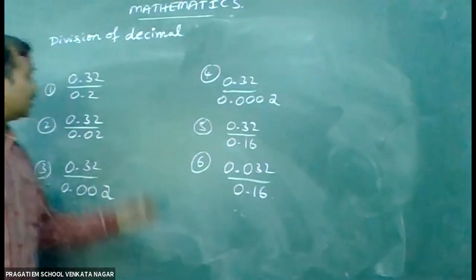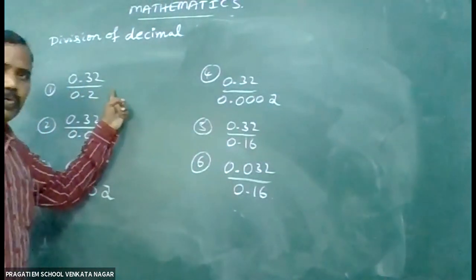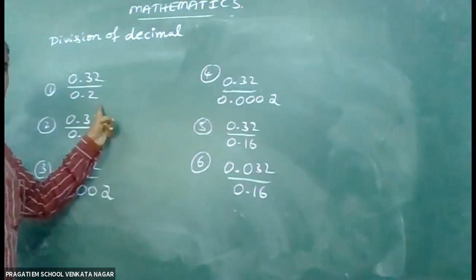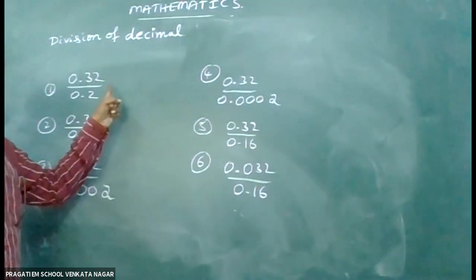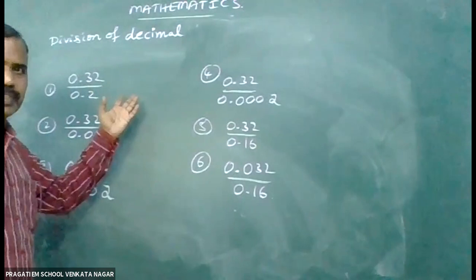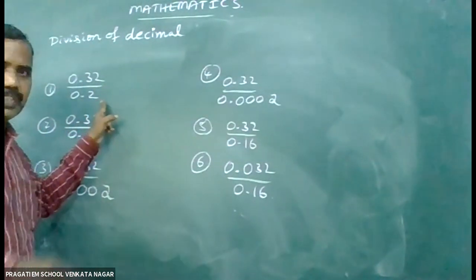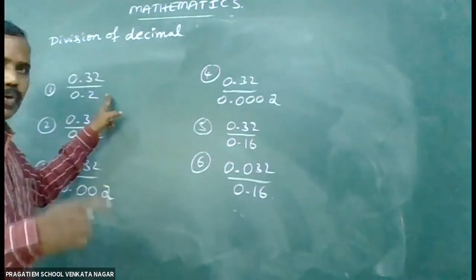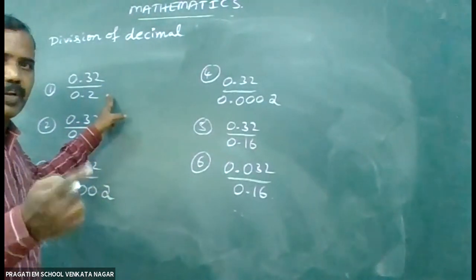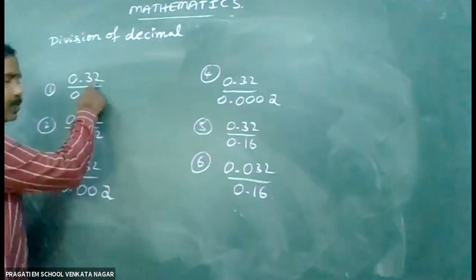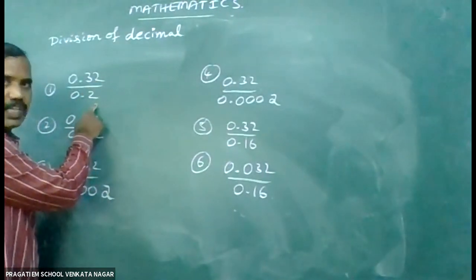So, children, let us see here 0.32 by 0.2. The numerator has more decimal places, 2 places and 1 place. The difference is 1. So, in the answer, you have to keep the decimal point after 1 digit. So, 32 by 2 means 16.